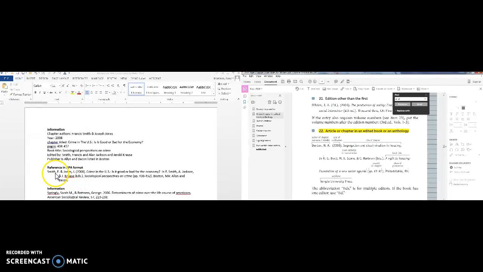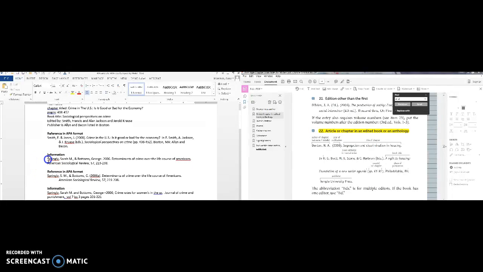And that's it. Now, also, it needs to be hanging indent. If you put your cursor right here, I'll do it on this one, and you hold down the control key and you hit the letter T, it will hang it for you, okay? Now, if you hang something by accident and you need to fix it, you have to take this little guy back out here, okay? You can't like undo T. I guess you could hit undo.